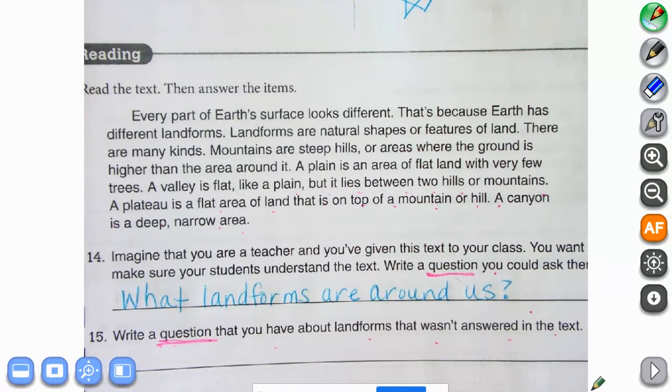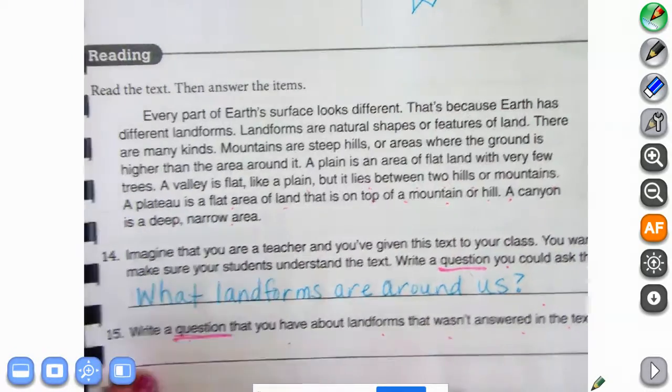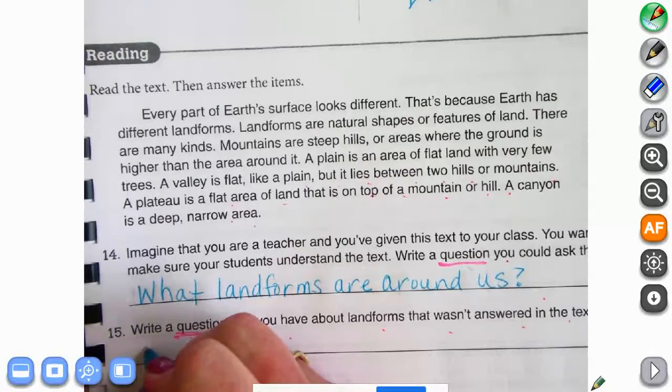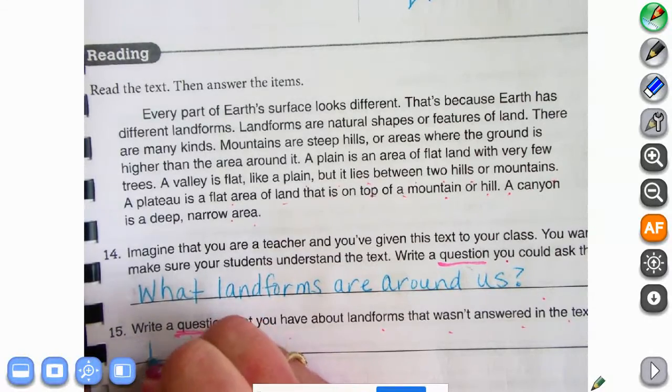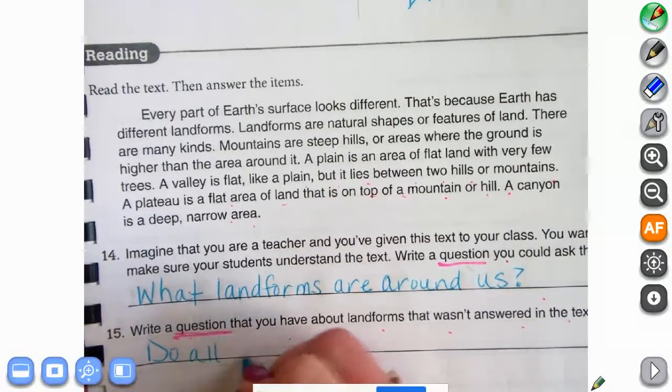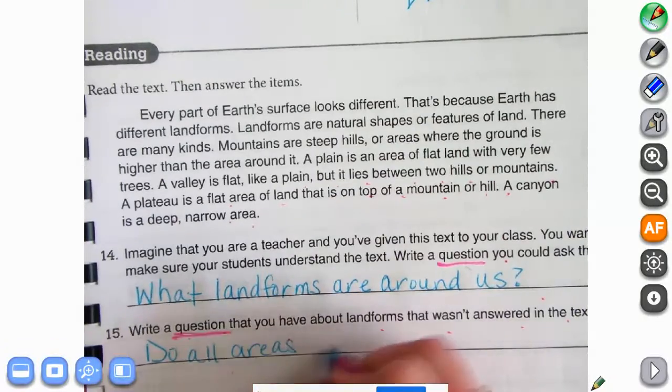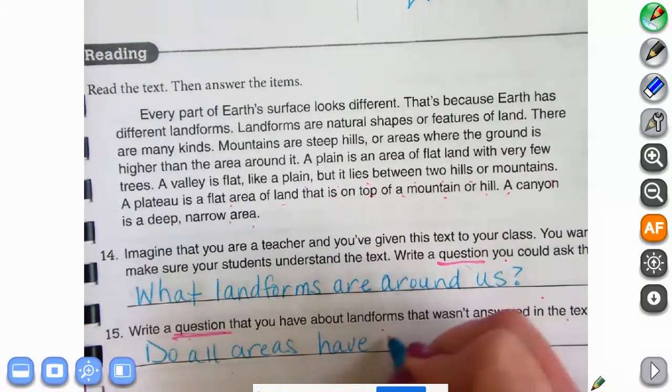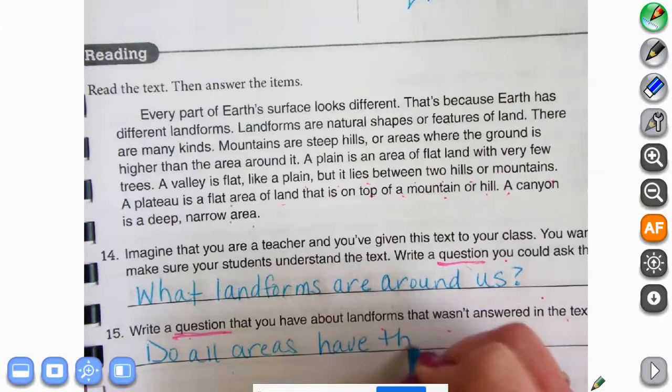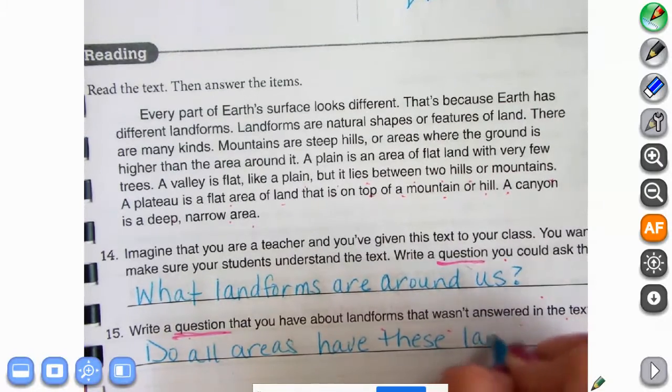Write a question that you have about landforms that wasn't answered in the text. Okay. I might say, do all areas have these landforms?